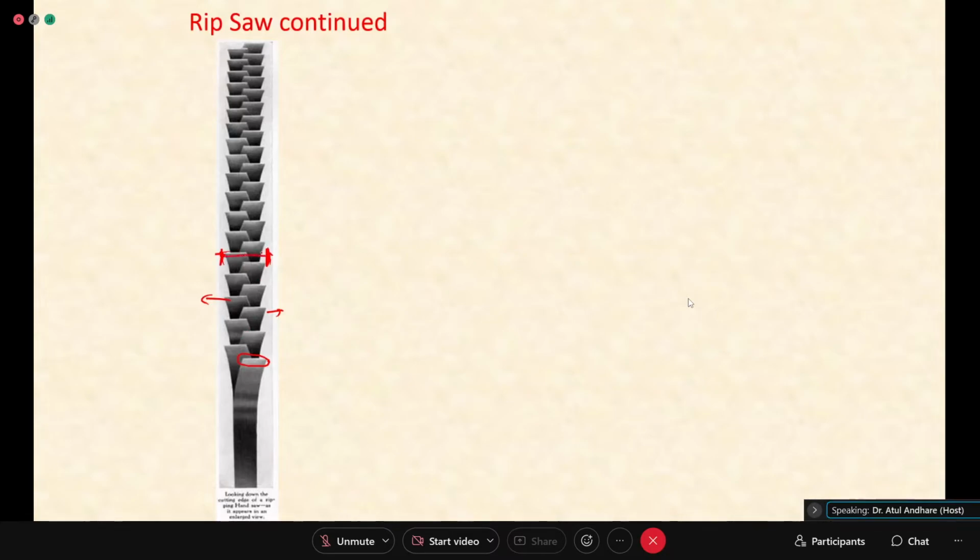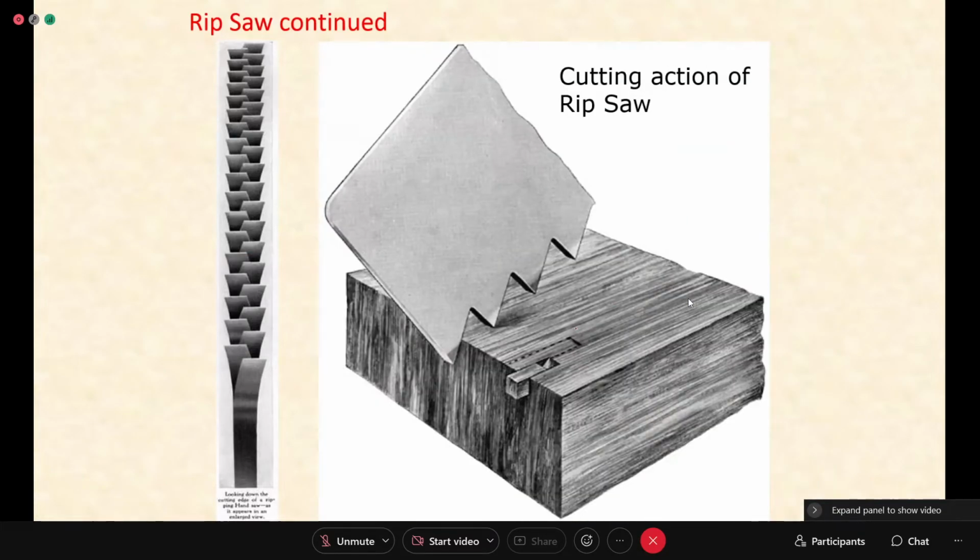So this will be your width of cut. Because of the saw setting, it is increasing as compared to the thickness of the blade. So the cut that is taken by rip saw that is shown here, you can see you will get wooden pieces removed like this because of the typical shape of the tooth.